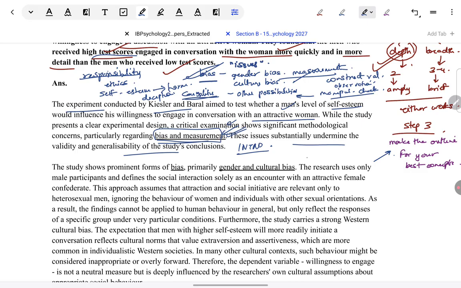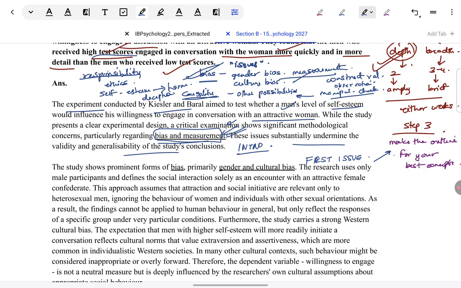Next paragraph becomes about the first issue that we have taken up. Now, very carefully, if you need to, pause, read. I want you to see generic answers are the worst answers. So, this is not generic at all. Bias is there, gender bias, culture bias. This is gender bias in general. Taking only one gender of participants is called gender bias.